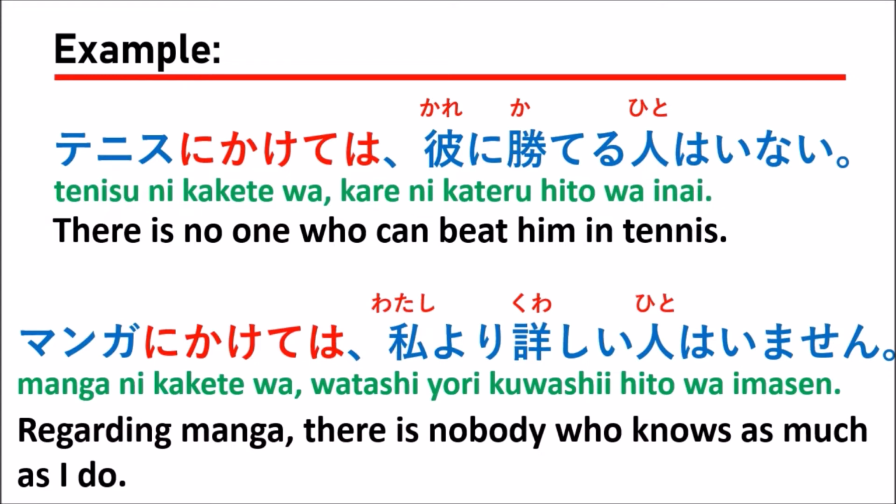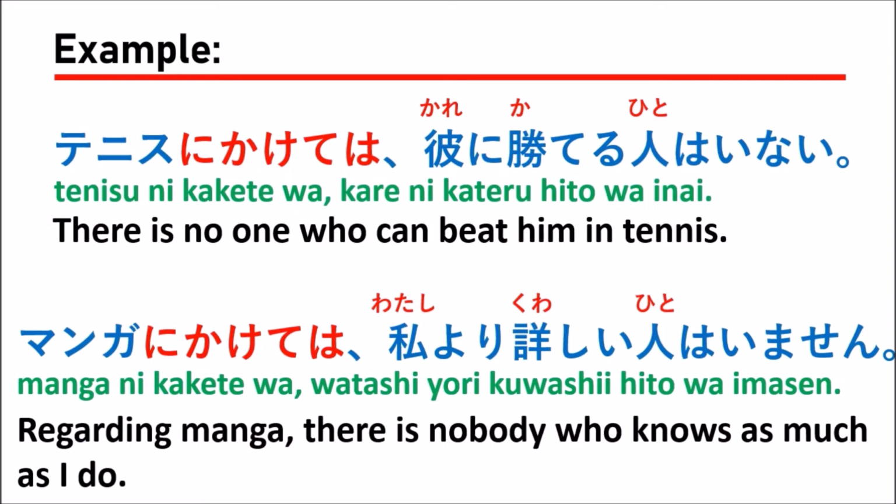For the first sentence, tennis ni kakete wa means in the field of tennis, or when you talk about tennis, kare ni kateru hito wa inai. For example, Mr. Tanaka is very good at tennis.